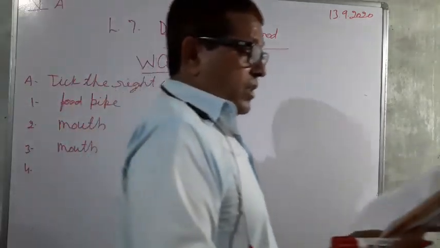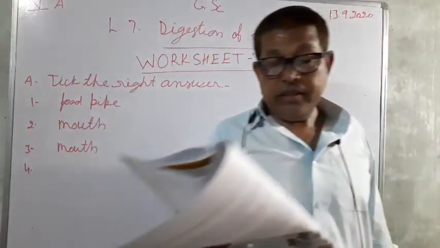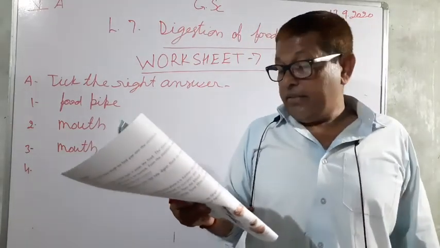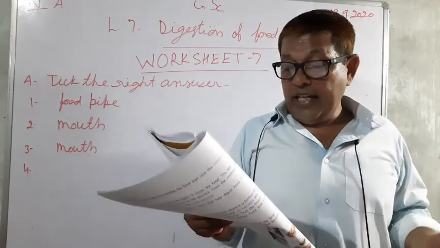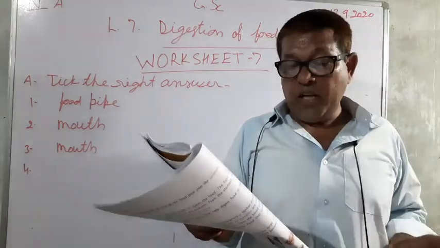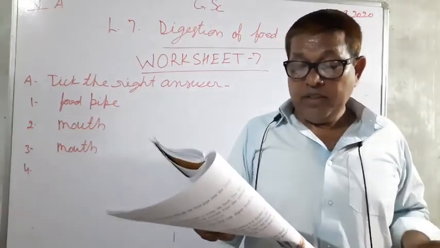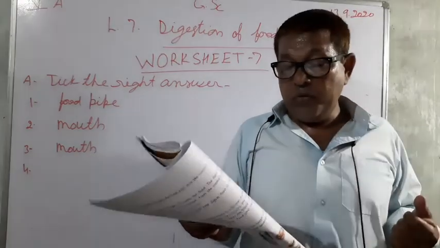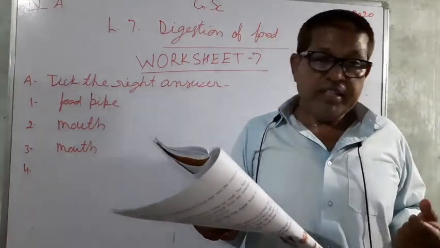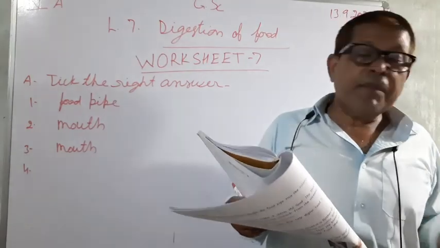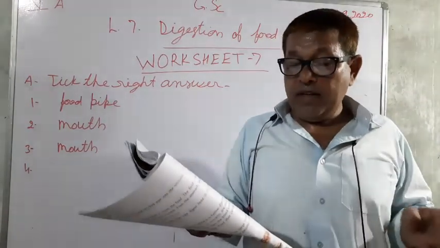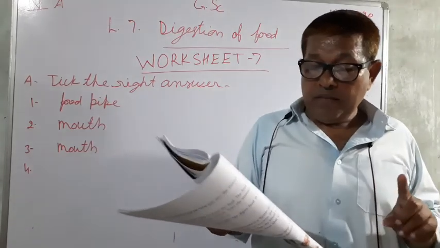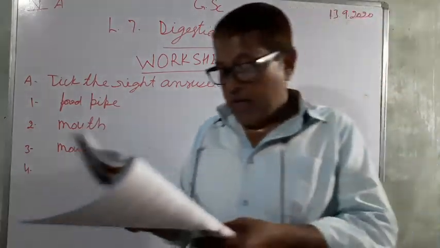And fourth, from the stomach, food passes into the liver, it is the digestive gland, large intestine, and small intestine. Just after the stomach, small intestine is present, and after the small intestine there is the large intestine. So from the stomach, food passes into the small intestine.